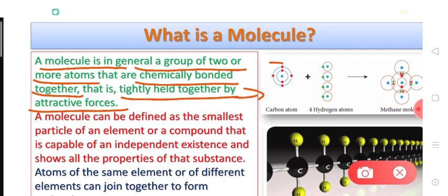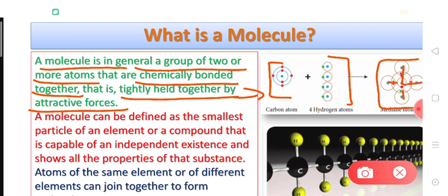Suppose there was a carbon atom and there were 4 hydrogen atoms. These hydrogen atoms are bonded by chemical bonding to the central carbon atom to make a cluster of 5 atoms. This cluster in which the atoms of hydrogen and carbon are chemically bonded will be called a molecule.